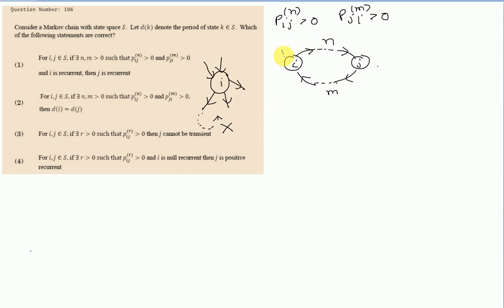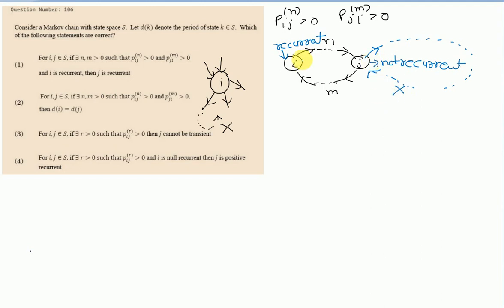Now i is recurrent, as given in the question, and we are supposing that j is not recurrent, opposing option number 1. Then this j must have at least a single exit by which return to state j is not possible.